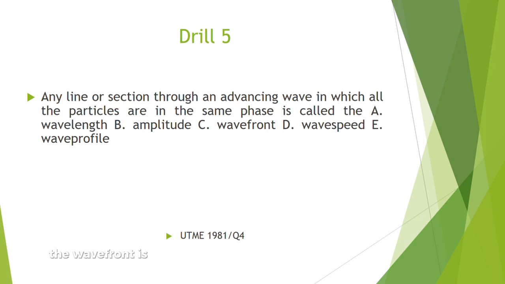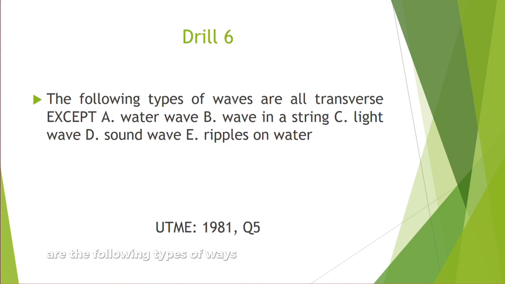The wavefront is the line on an advancing wave where two particles are said to be in phase, what we call the wavefront. So from what we are looking at here, wave speed is the distance covered in a given time, while wave profile is the graphical representation of the wave when it moves out. So now from what we have here, wavefront is our answer. The next question says that the following types of waves are all transverse, except. You would remember I told you what the difference is between transverse and longitudinal wave.